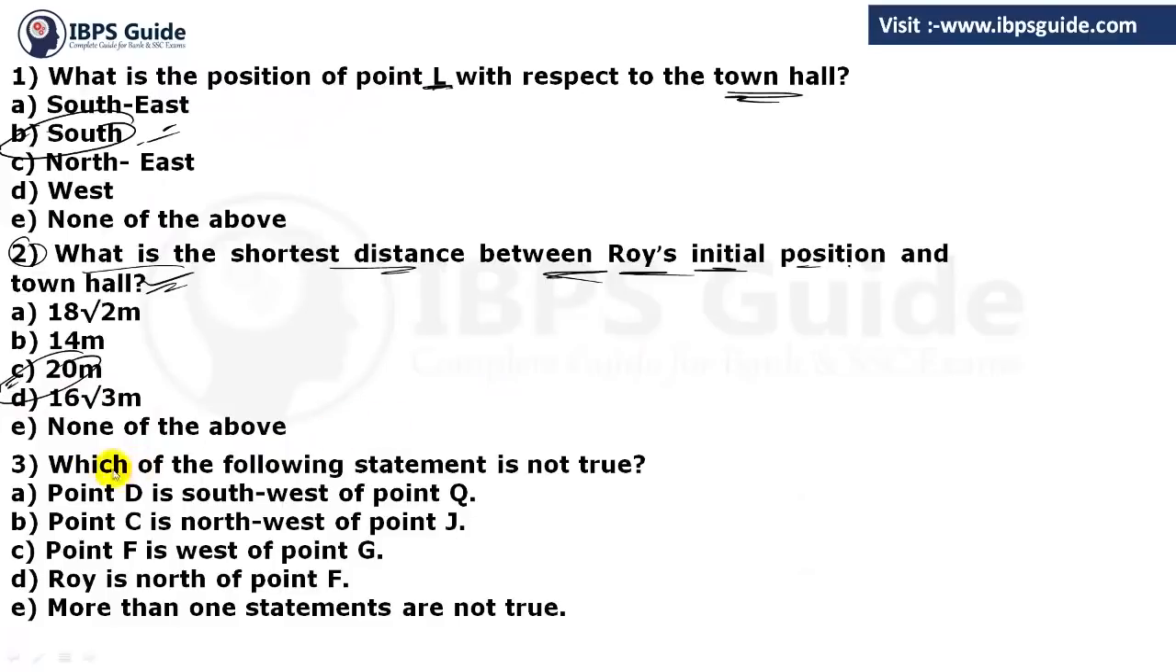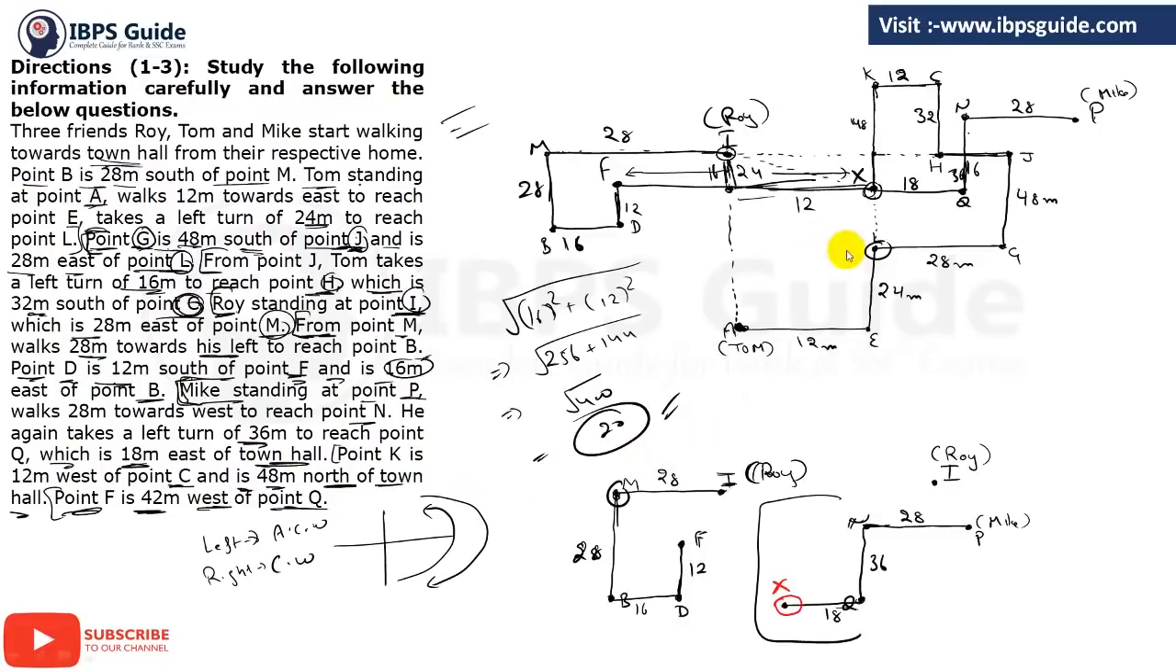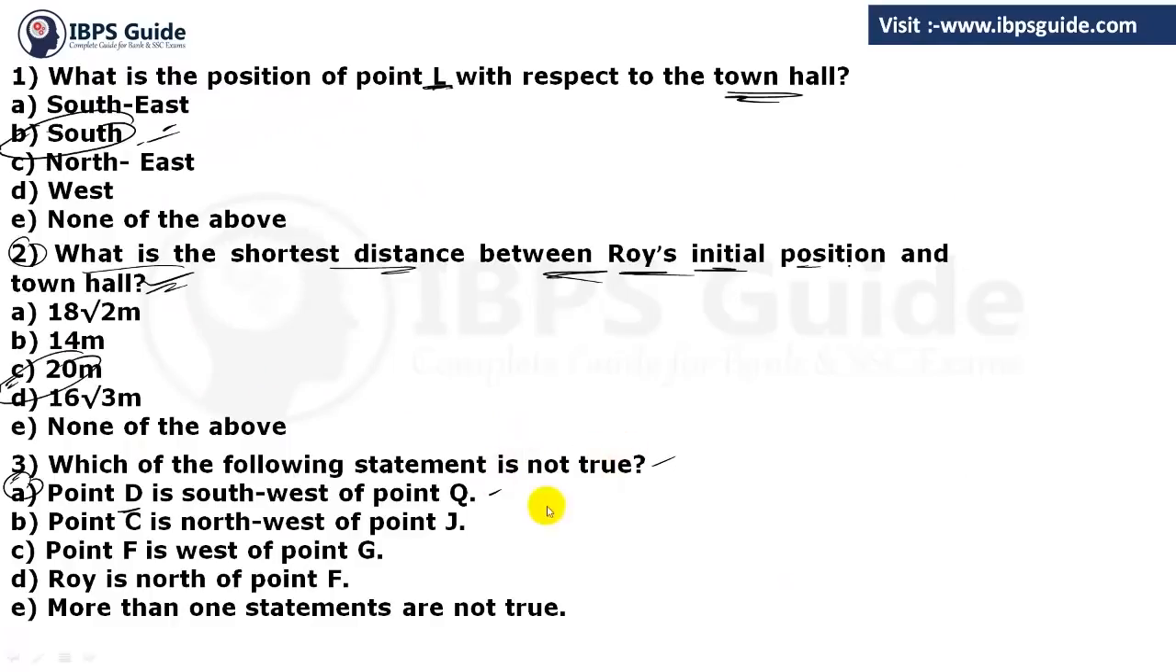That's it. Now third and last question. Which of the following statements is not true? So point D is southwest of point Q. So let's see, here is point D in the southwest of point Q. Point Q is here. So it is right because D is in the southwest of point Q. So this can't be our right answer, because we have to find out the false one, which is not true.